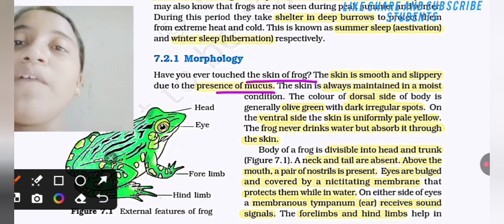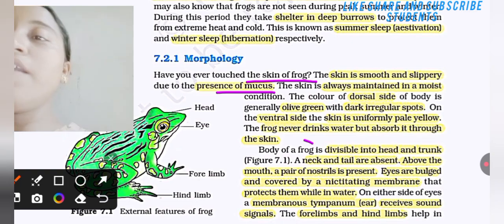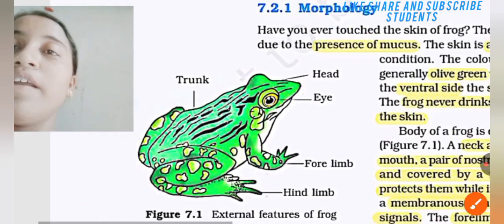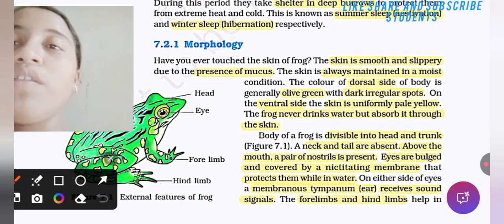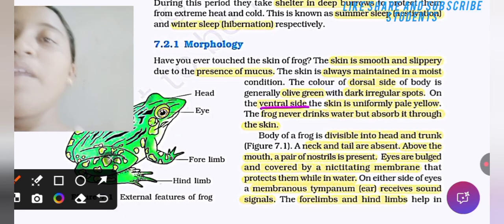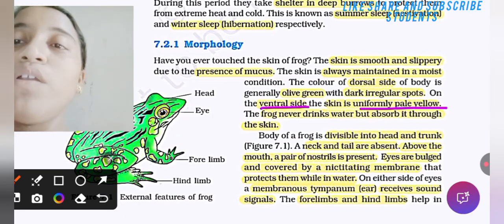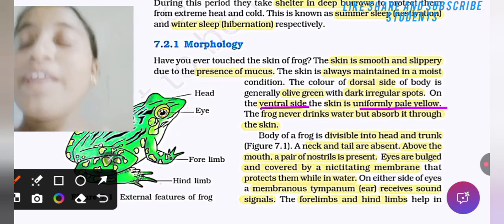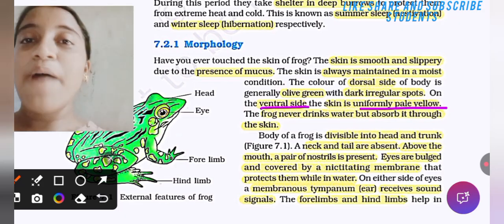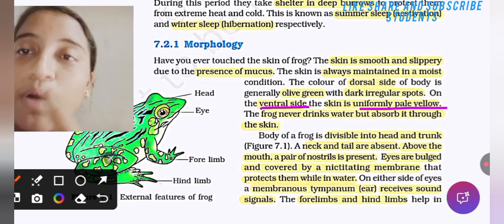Then, with dark irregular spots, here the dark irregular spots are also present. Then on the ventral side, the skin is uniformly pale yellow. The frog never drinks water. The amazing point is that a frog never drinks water but absorbs it through the skin.